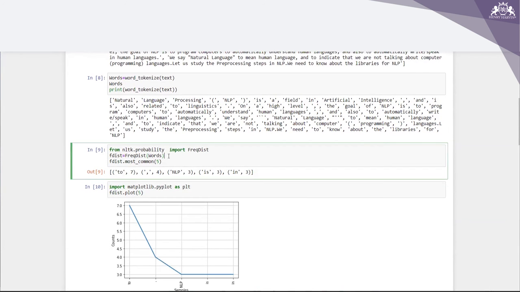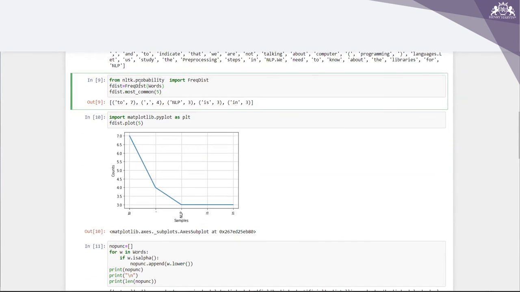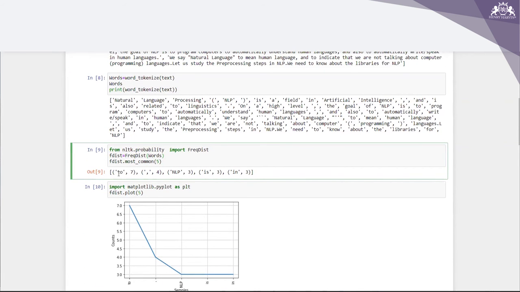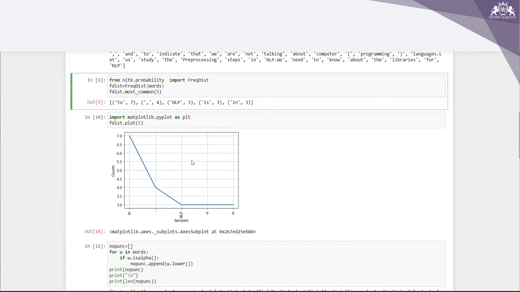Then from nltk.probability I import FreqDist. I'm trying to get the frequency distribution of words and the most common ones. From this, I can figure out that 'to' has appeared 7 times and the comma has appeared 4 times. NLP has appeared 3 times, 'is' 3 times, 'in' 3 times.